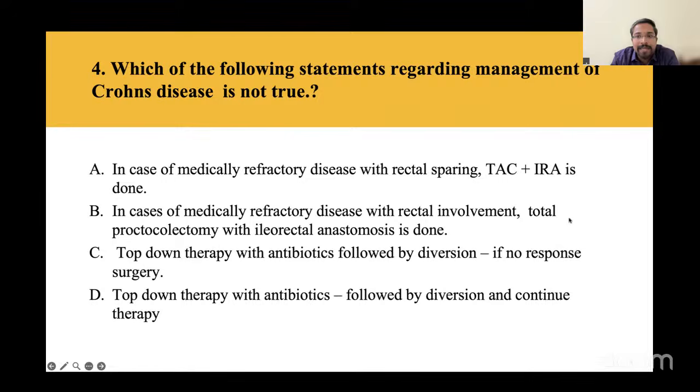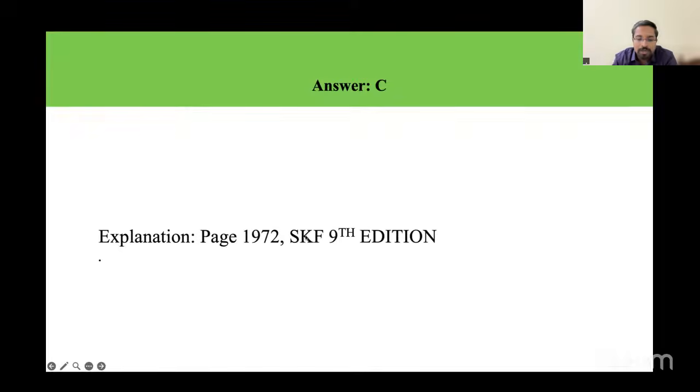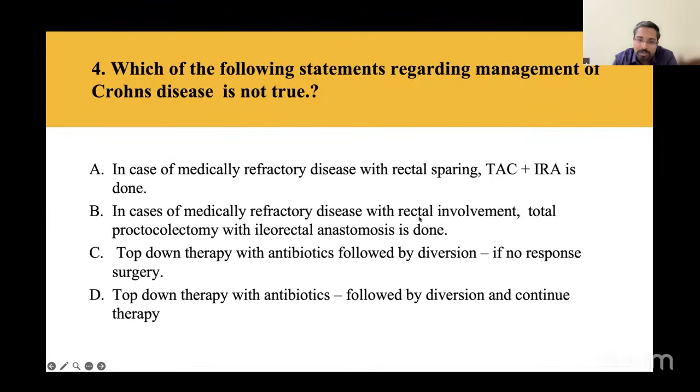In case of medically refractory disease with rectal sparing, where the rectum is not involved, you can do a total abdominal colectomy with ileorectal anastomosis. That is the first option. In case of medically refractory Crohn's with rectal involvement, all these options are about medically refractory Crohn's. If there is rectal involvement, total proctocolectomy with end ileostomy is done. I'm sorry, the question is wrong. End ileostomy is done, it's not ileorectal anastomosis. So that is also a correct option.